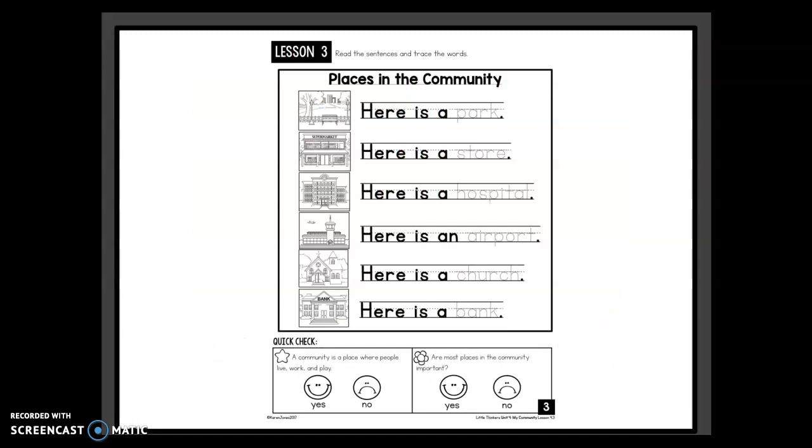All right, friends, for page 3, what you're going to do is read the sentences and trace all of the words that have the little dots. So you don't need to trace "here is a," but what you will trace are the words park, store, hospital, airport, church, and bank. You can color the pictures if you would like, and don't forget to do the quick check at the bottom.